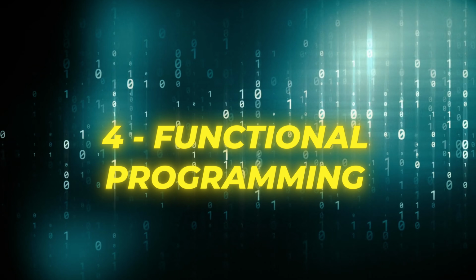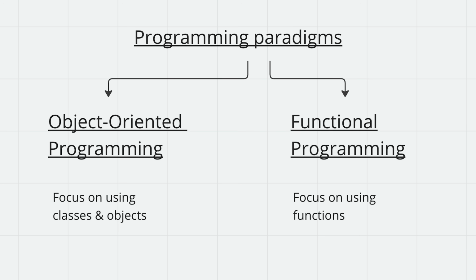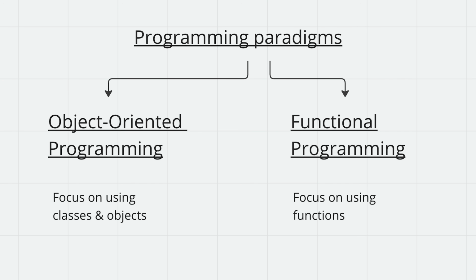All right, so in programming, you might have heard about something called object-oriented programming, which essentially refers to using classes and things like this. Now, functional programming is what's called a programming paradigm, which is essentially just a fancy word for a style of programming, a way of programming. It refers to preferring to use functions that don't modify data in our program, but instead simply return values, and those values are used in the next function, and so on. This is a much wider concept that I talk about more inside of my program Python Developer Bootcamp if you're interested, but let me just show you the absolute basics.